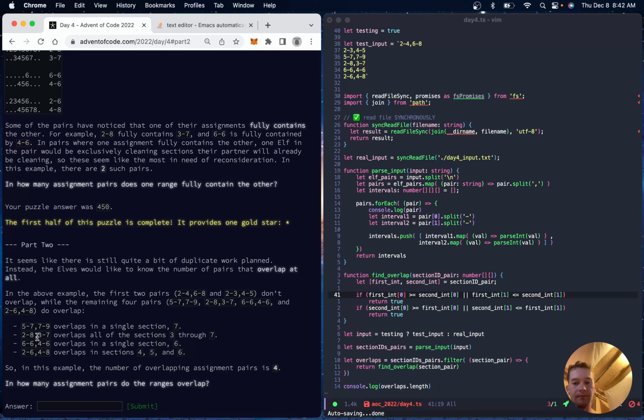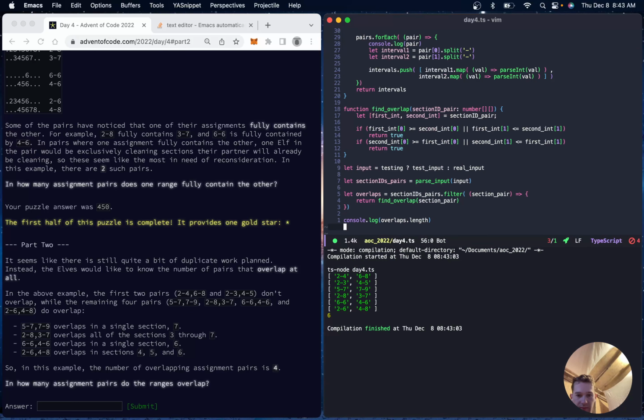Or if the first interval end is less than the second interval end, I'm just going to see what happens. We're getting 6, which is too many.